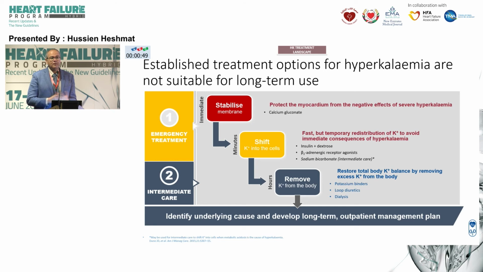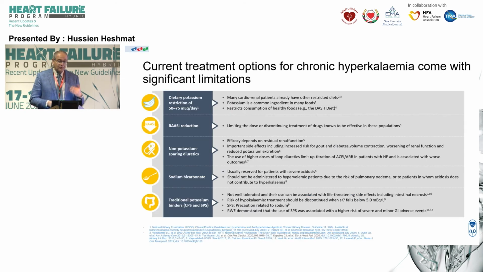So what do we do when we give a patient a RAS blocker? He has some chronic kidney disease. Okay, we tolerate this transient rise in serum creatinine, but how can we tolerate the hyperkalemia? It can be lethal. And the tools that we had in our hand until recently were very limited. We stop the RAS blockers. We see that it's dangerous. We give them a low potassium diet, which is a deprivation of the Mediterranean diet and its beneficial effects on cardiovascular outcomes. The potassium binders that we had early are very limited because they tend to have GI toxicity, so they are not recommended to continue on the long term.